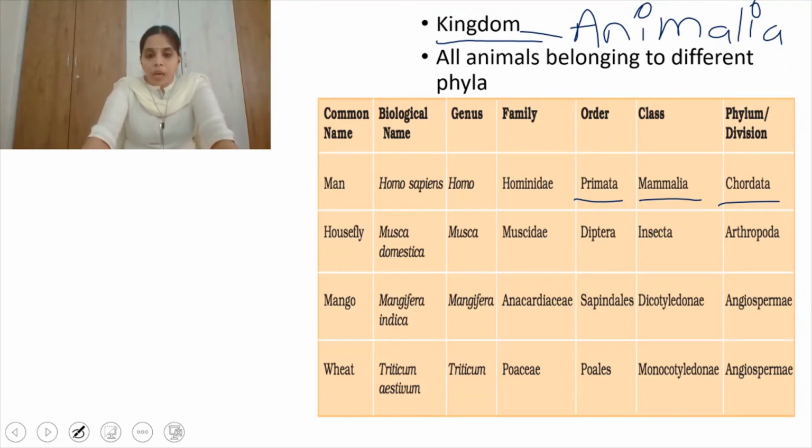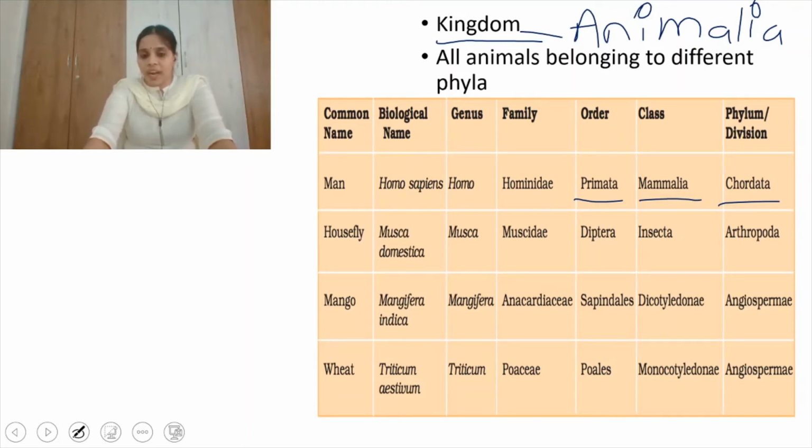Housefly, its biological name is Musca domestica, its genus name is Musca, family name is Muscidae, and order is Diptera, and it belongs to the class Insecta and the phylum Arthropoda.